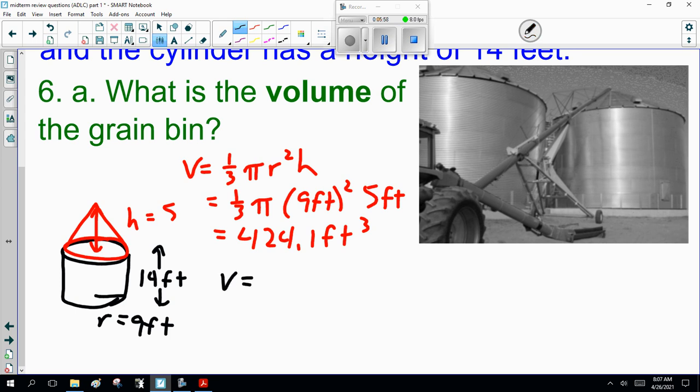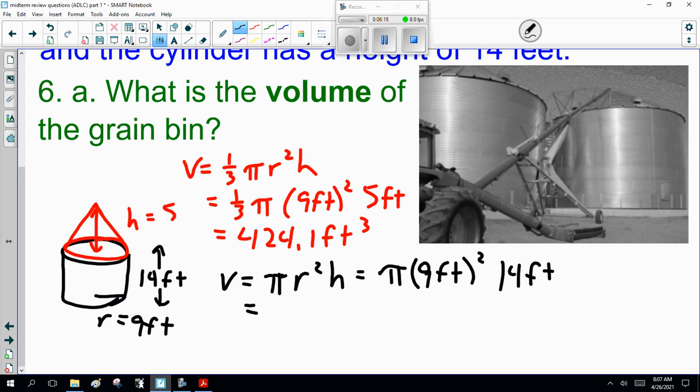The volume for the cylinder, well, the formula is pi r squared h. So this is pi, the radius is 9 feet, times the height of 14 feet. So I got the volume of 3,562.6 feet cubed. Now, I want you to have a calculator and double check these numbers.